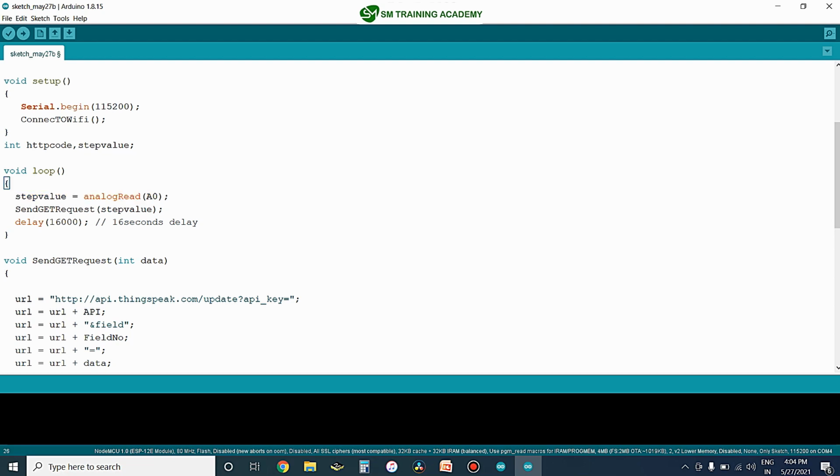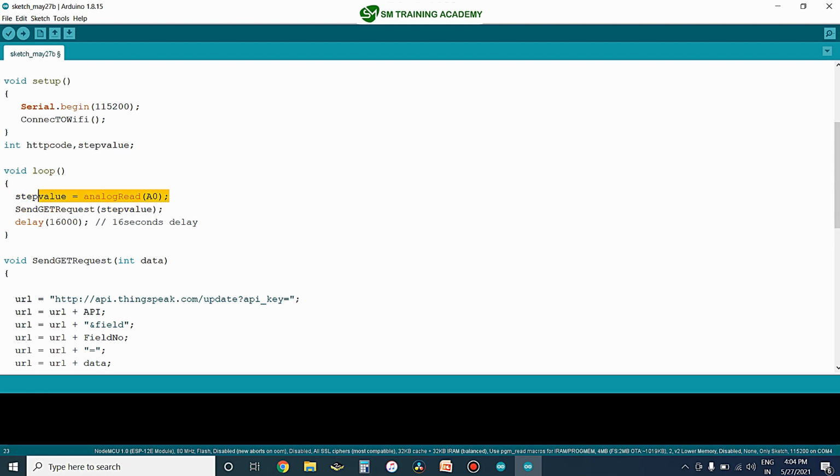Using this line we are reading the analog voltage signal in the form of a 10-bit step value, and then we are storing that step value in the variable called step value, and then we are passing that step value that we are reading from the ADC peripheral of the NodeMCU controller directly to the GET request.